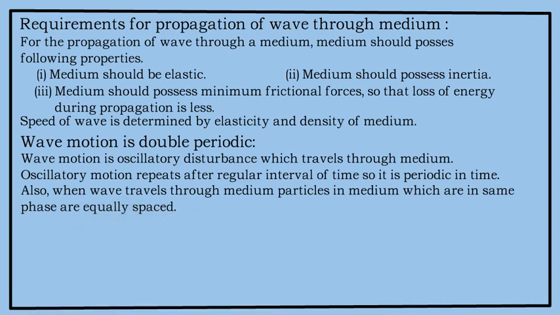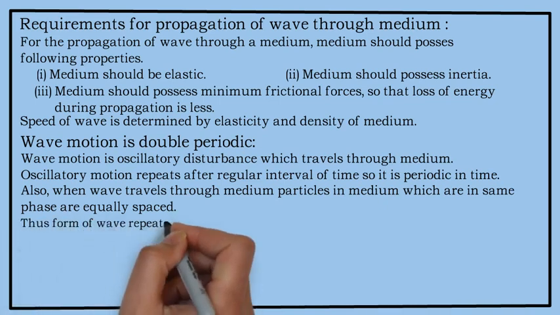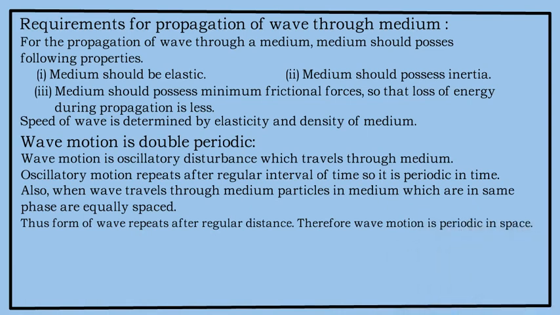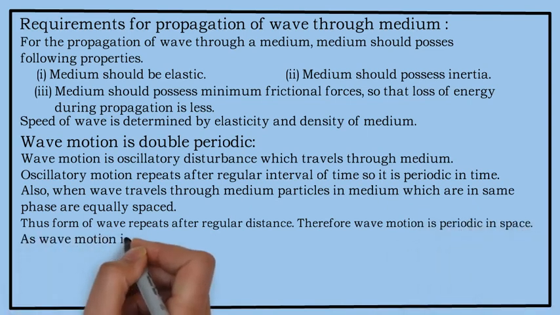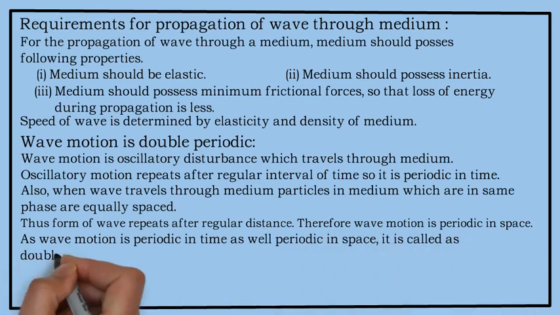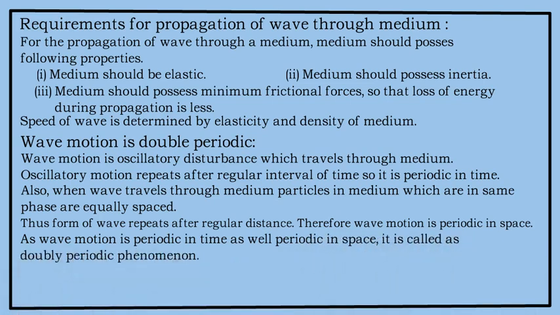You will see that all the crests are equally spaced, all the troughs are equally spaced. Similarly, all the compressions and rarefactions are equispaced. Thus, the form of the wave repeats after a regular distance, therefore it is periodic in space also. As wave motion is periodic in time as well as periodic in space, it is called a doubly periodic phenomenon.